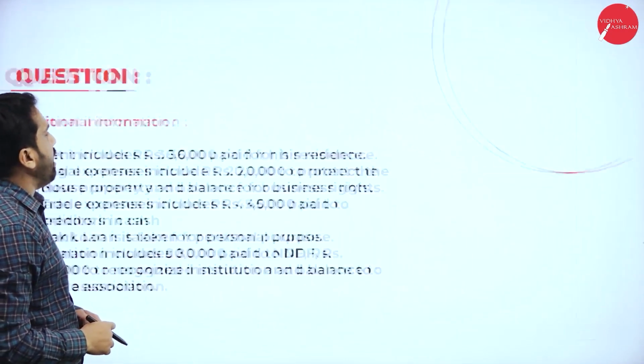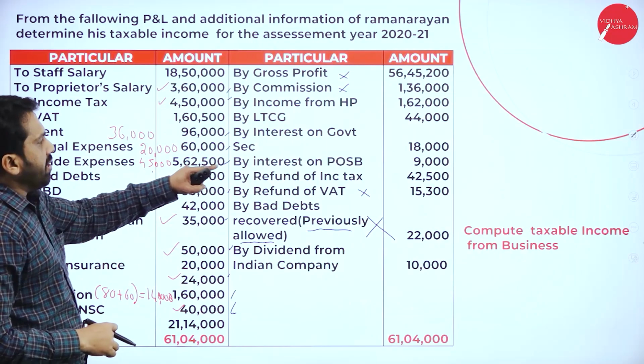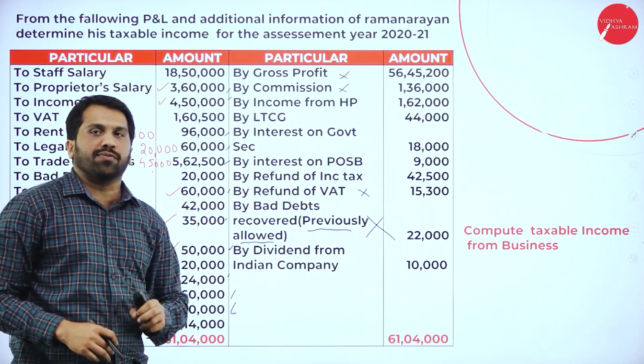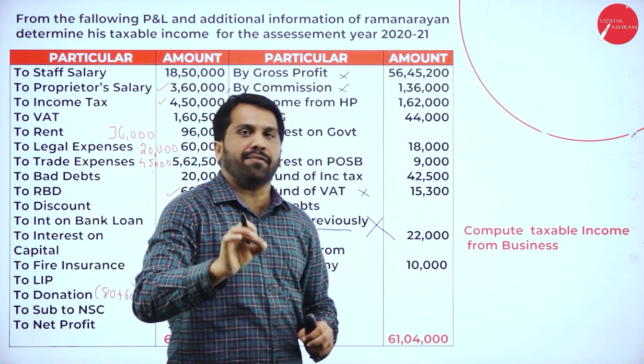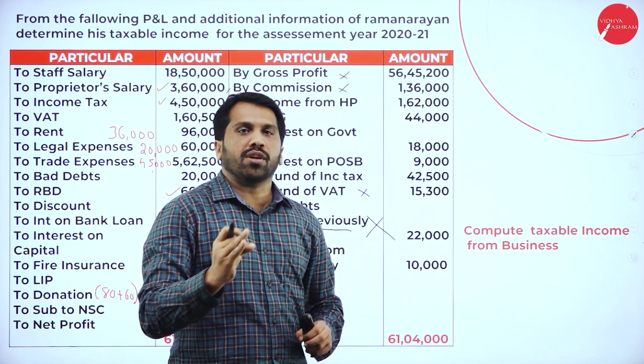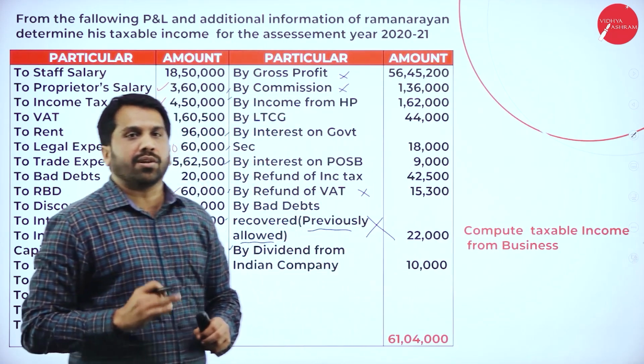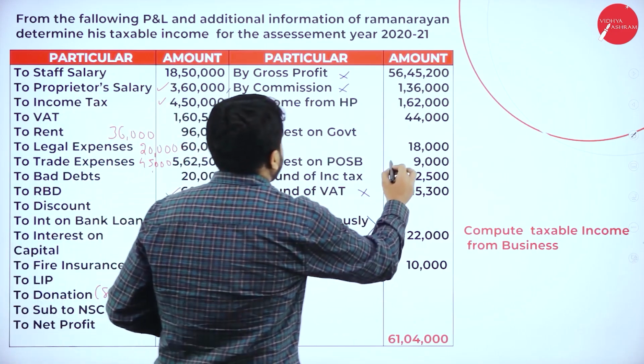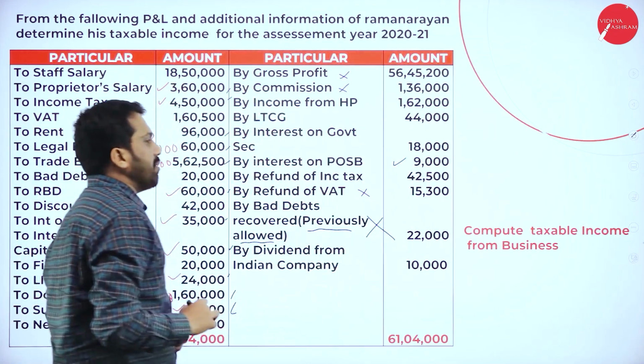After this, we have interest on POSB, which stands for Post Office Saving Bank Account. POSB interest is 9,000.